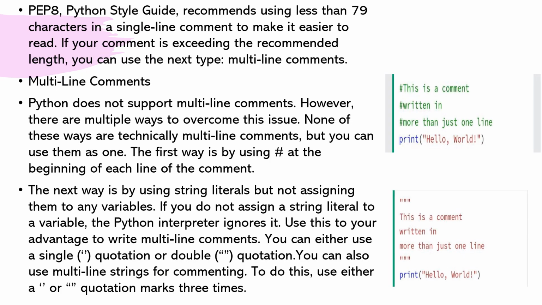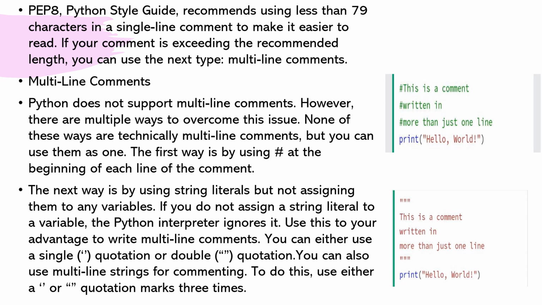The PEP8 Python Style Guide recommends using less than 79 characters in a single line comment to make it easier to read. If your comment is exceeding the recommended length, you can use the next type, multi-line comments. Python does not support multi-line comments. However, there are multiple ways to overcome this issue. None of these ways are technically multi-line comments, but you can use them as one.